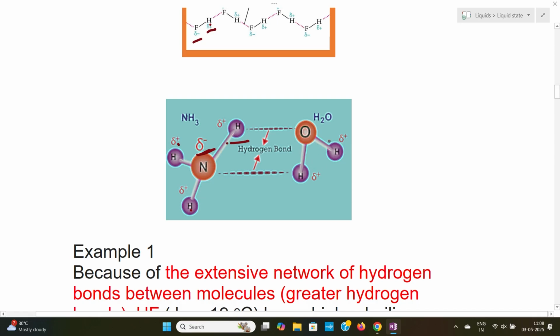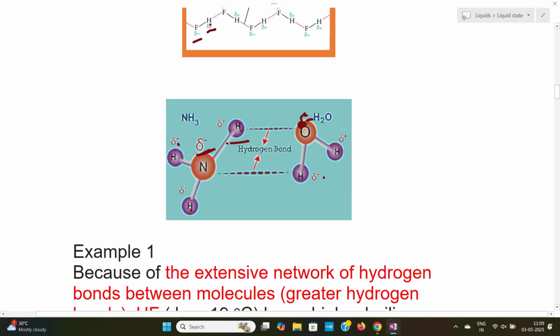And when we look into the water, here this oxygen is more electronegative. Therefore, partial negative charge. Hydrogen is partial positive, and this hydrogen also partial positive. When this ammonia and water molecules come in contact, there will be an interaction between the hydrogen of this ammonia and the oxygen of the water molecule.